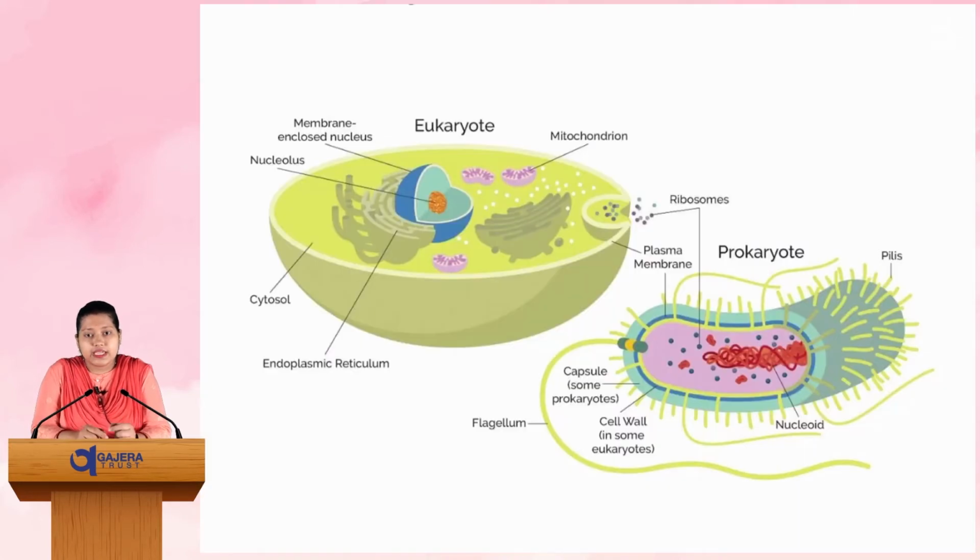The next topic is here, you can see the structure of eukaryote and prokaryote. See, in the structure you can see clearly that in a eukaryotic cell, the cell organelles have separate membranes so that they can exist separately from other organelles like mitochondria, nucleus, cytosol, endoplasmic reticulum.